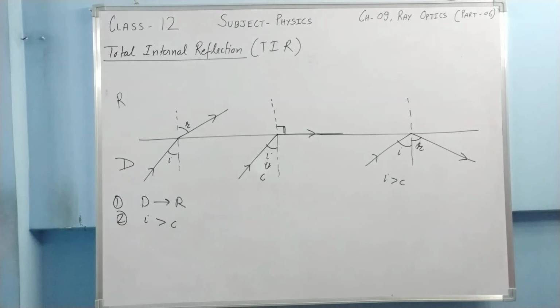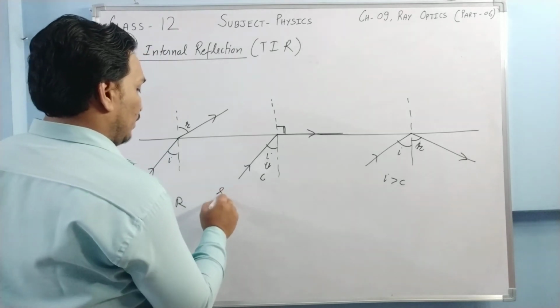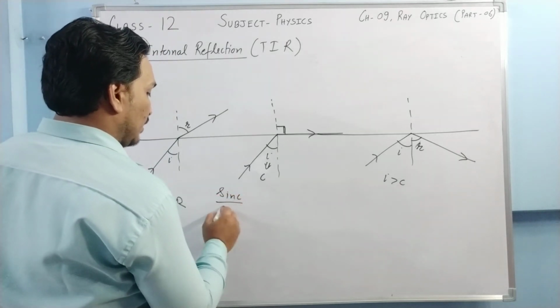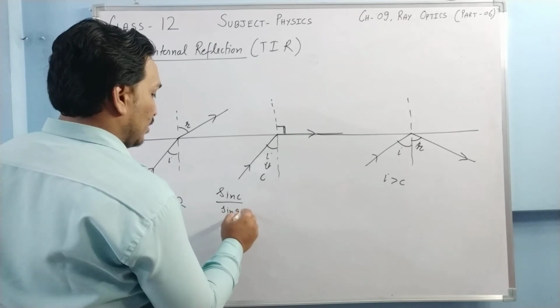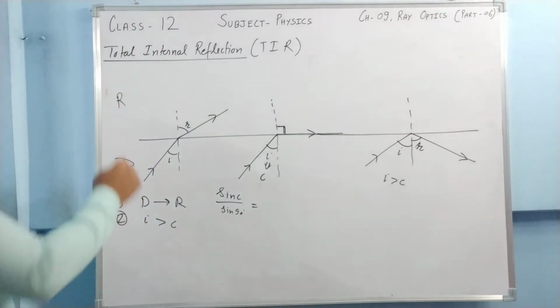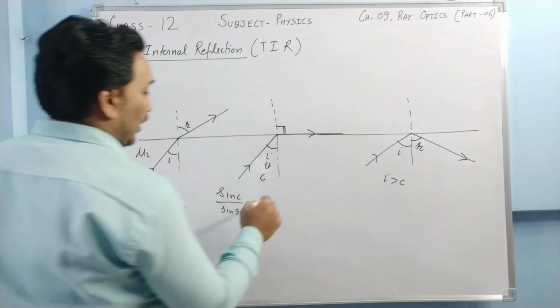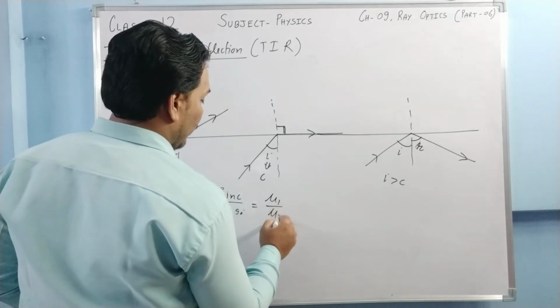Now let us try to find out the value of the critical angle. Let us apply Snell's law in this case. So angle of incidence: sin C upon sin 90 degrees is equal to what? The refractive index of the second medium with respect to the first medium. Say this is your mu1 and this is your mu2. So I should write mu1 upon mu2.